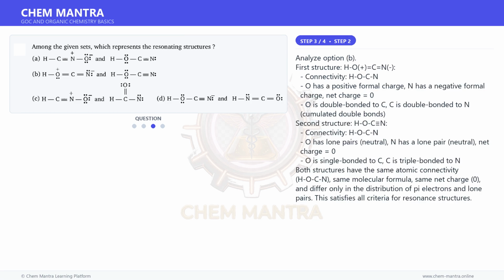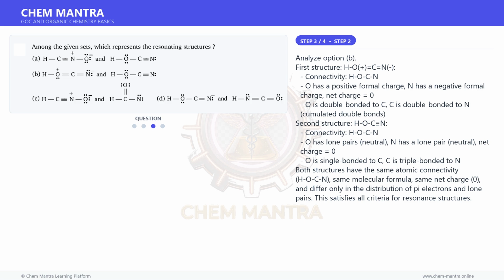Moving on to the next step. Analyze option B. First structure, HO+=C=N−. Connectivity, HOCN, O has a positive formal charge, N has a negative formal charge, net charge is equal to 0. O is double bonded to C, C is double bonded to N, cumulated double bonds.